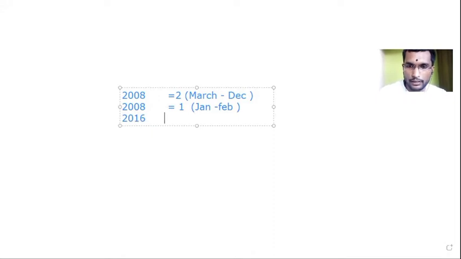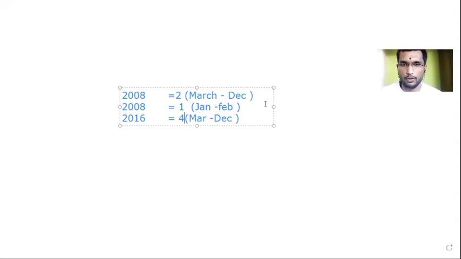Okay, if the date is between March and December, then how much will I take as the leap year number? 4 only, I will take 4, because it is between March and December.